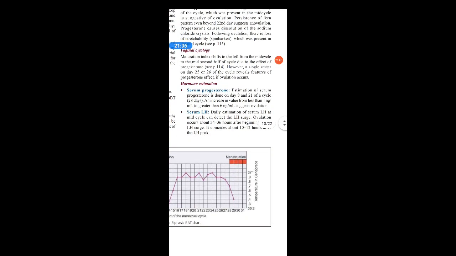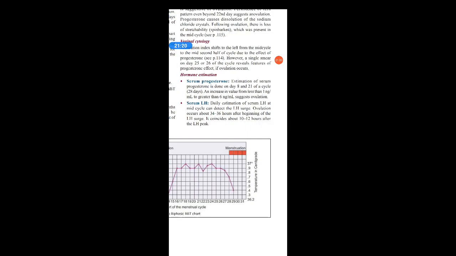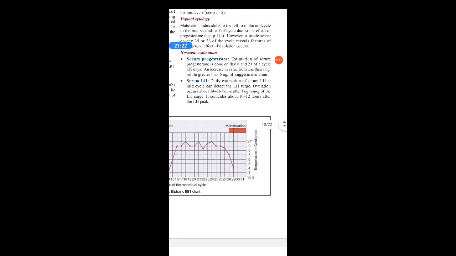Then next is about the vaginal cytology. Maturation index shifts to the left from the mid-cycle to the mid-second half of the cycle due to the effect of progesterone. However, a single smear on the day 25 or 26 of the cycle reveals features of progesterone effect if ovulation occurs. So next about the hormone estimation.